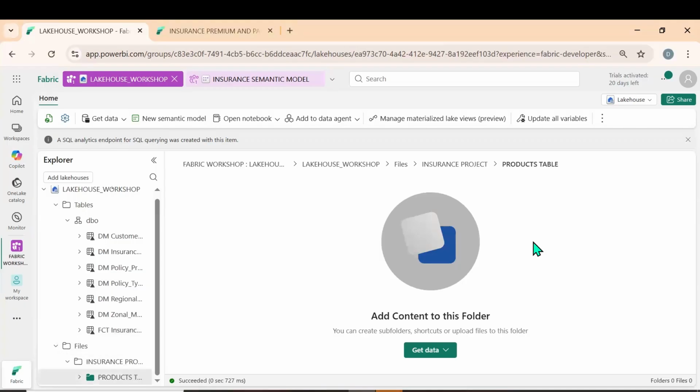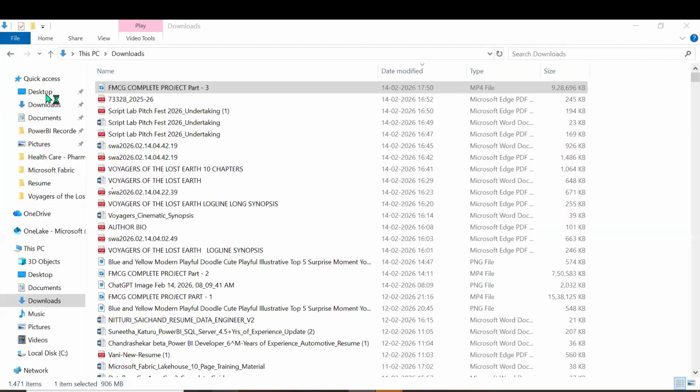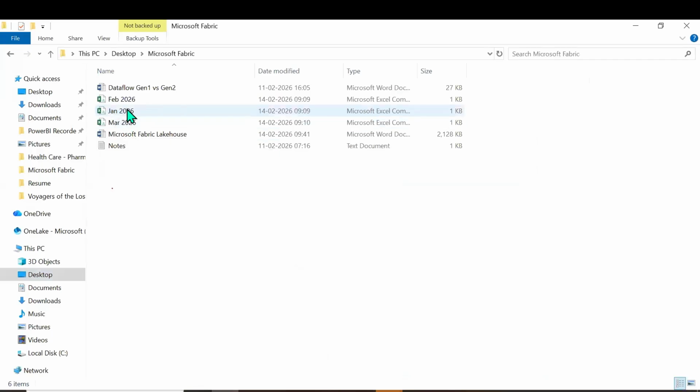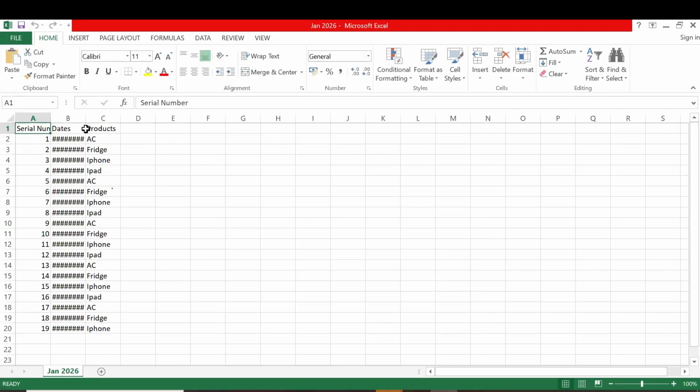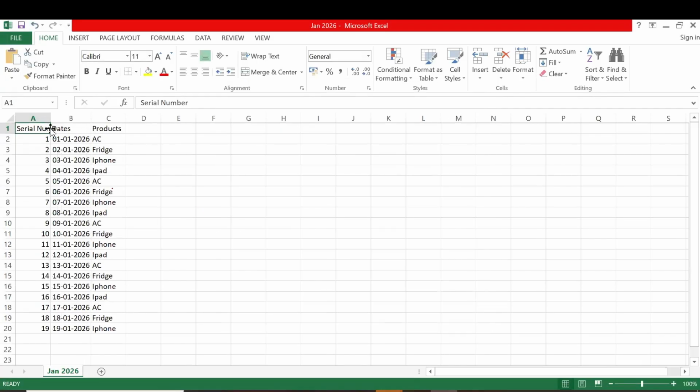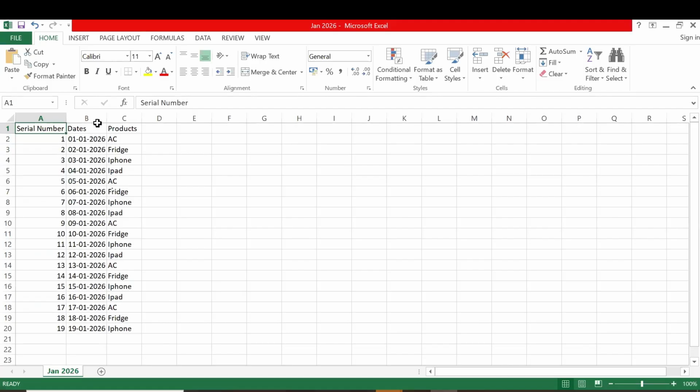I think you have heard about append. What did we do here? Let us see the data that is available here, in the Excel or the CSV. We have the serial number, dates, and products.